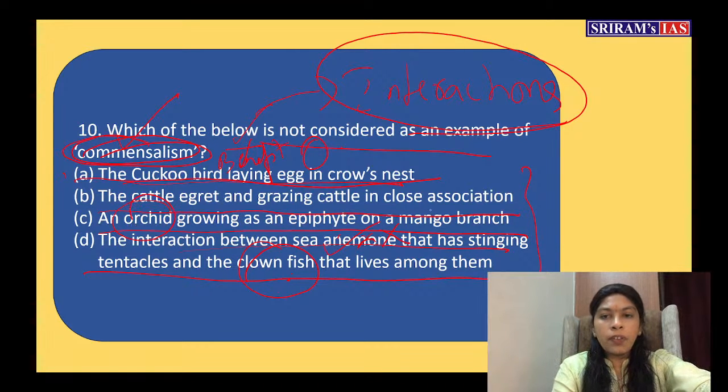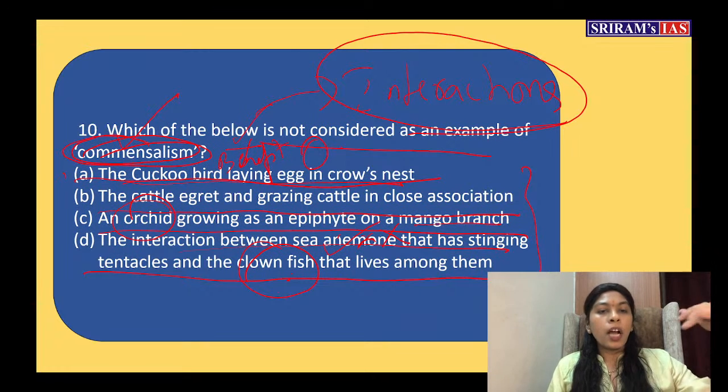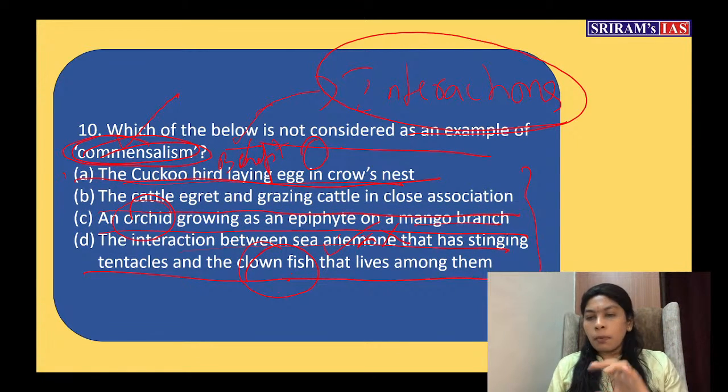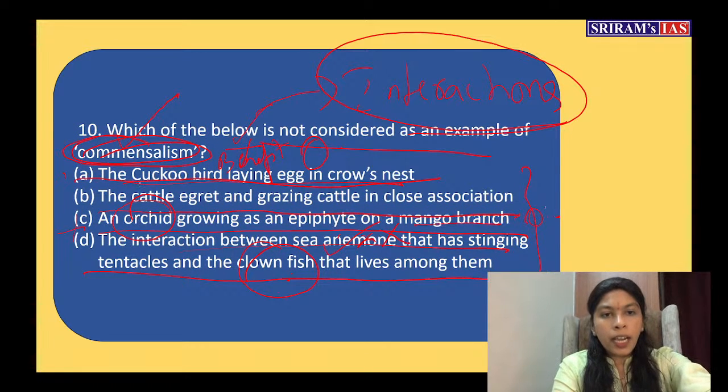Orchid gets benefit from a mango because it is living on the mango tree. Since it is located in the mango tree, it is getting access to sunlight. So an orchid which is growing as an epiphyte on the mango tree is getting benefit. That is positive. But the mango tree does not get any benefit from the orchid. Come to the cattle egret. Cattle egret is getting benefit from the cattle because when the cattle walks, the insects fly. So that way they get benefit. But the cattle do not get any benefit from the cattle egret.